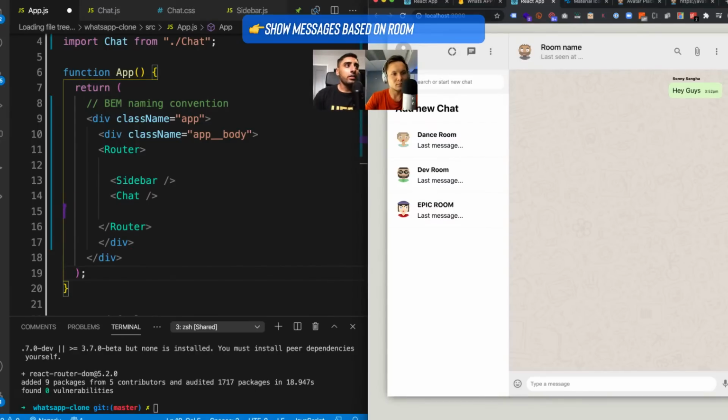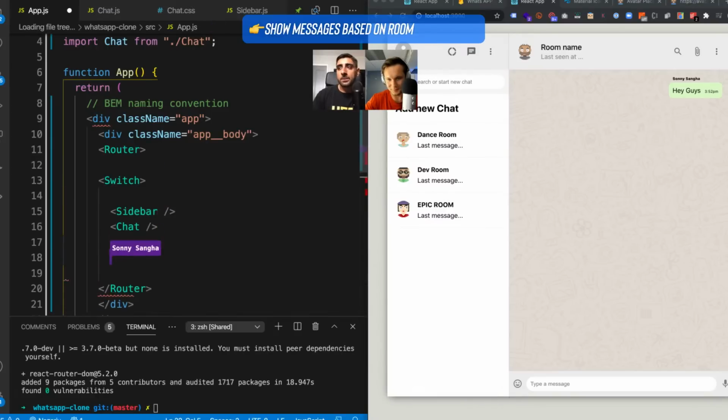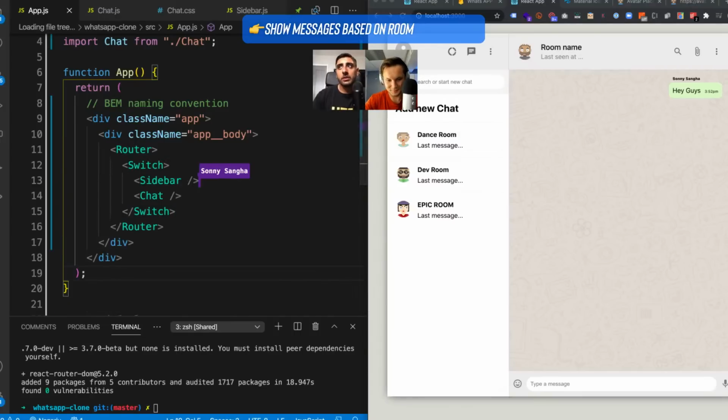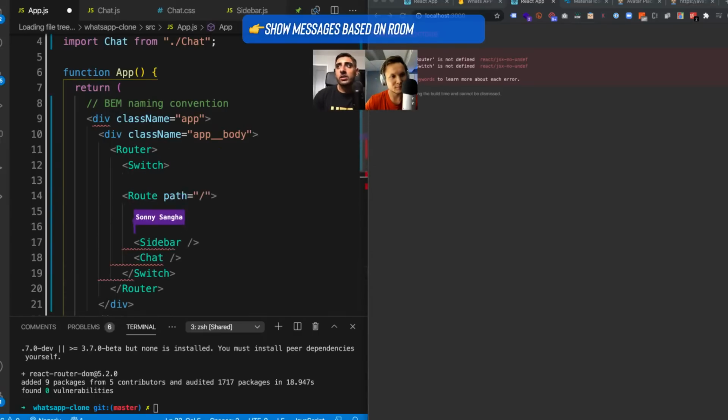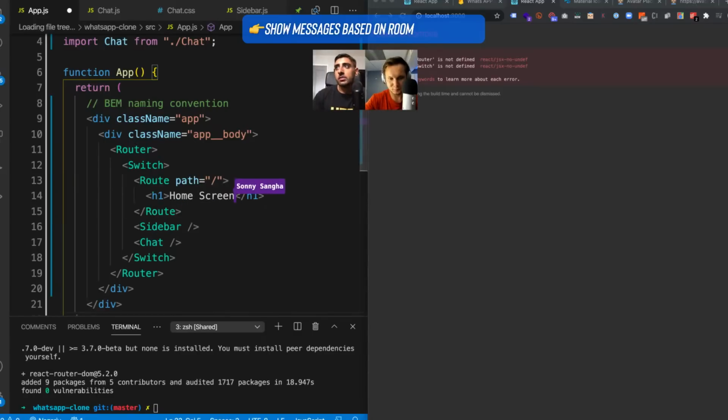And then we surround everything inside of a switch. If you've programmed and are familiar with switches, you can do cases, right? And each case in this case is what URL you're actually accessing. So we could say, when you hit this route, which is the home screen, render out this. So I could say, home screen, like this.